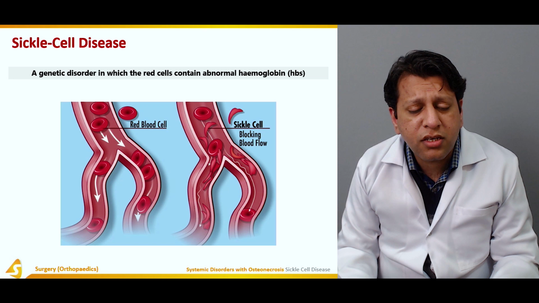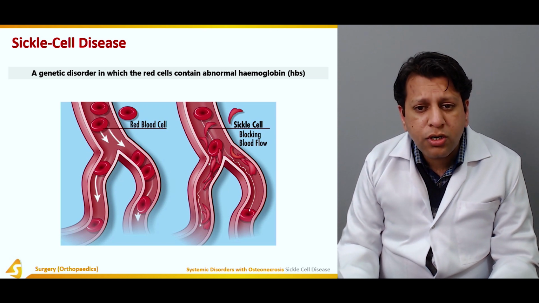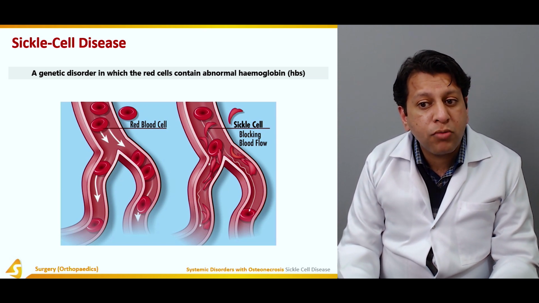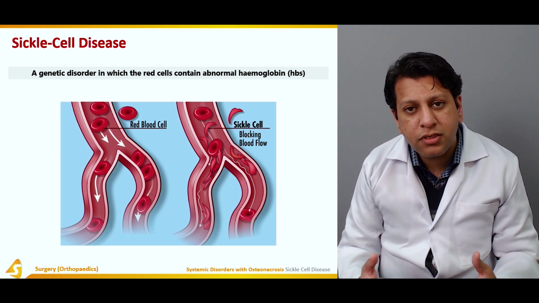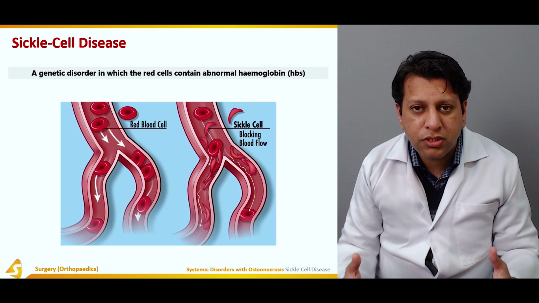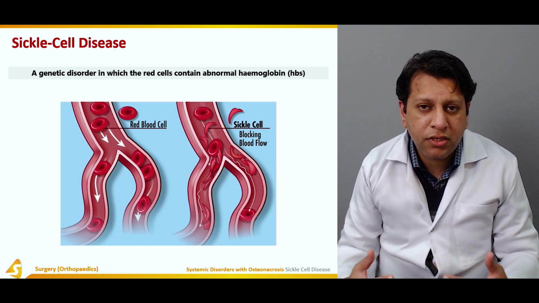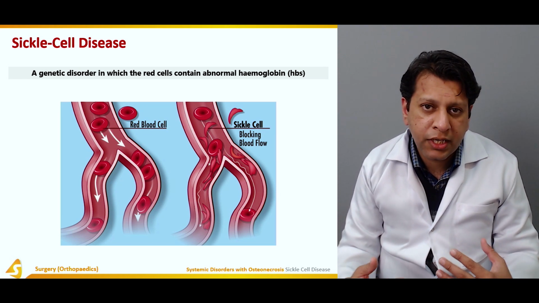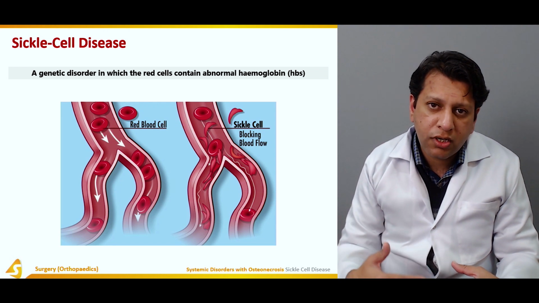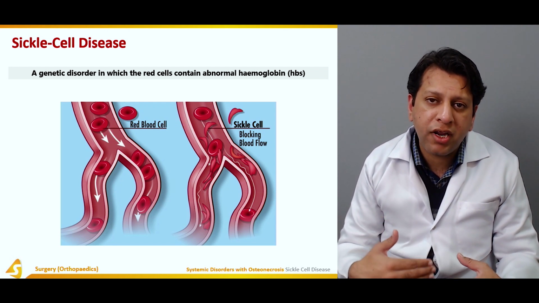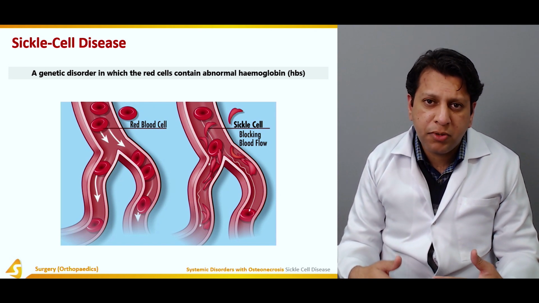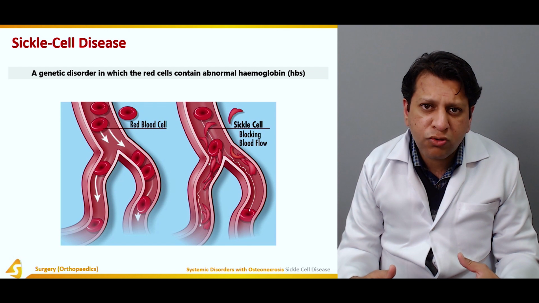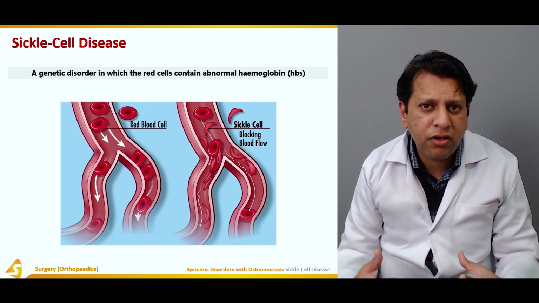What actually is sickle cell disease? It is a genetic disorder in which the red blood cells contain abnormal hemoglobin called HbS. At normal oxygen tension, these RBCs are very similar to normal RBCs. But when the oxygen tension reduces, for example when the environment gets hypoxic, they assume a sickling shape. This is especially true when they are entering small arterioles or the periphery of the body,